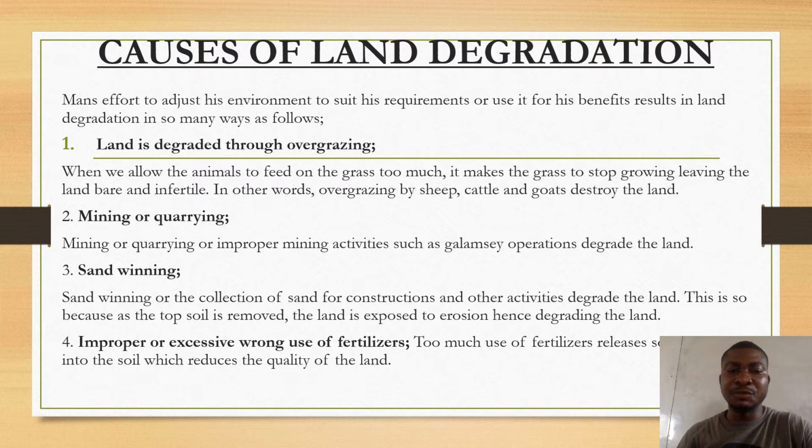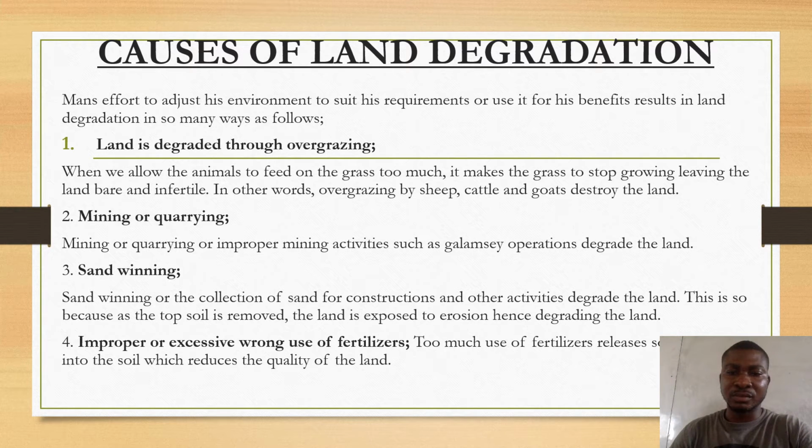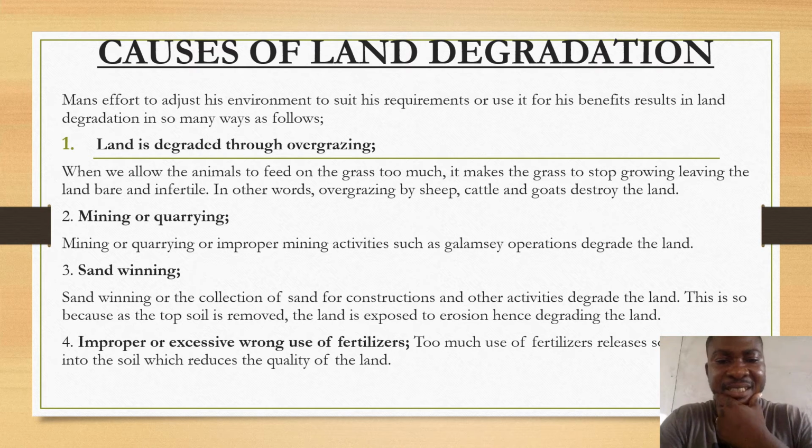Improper or excessive use of what? Fertilizers. What we mean here is that too much use of fertilizers also degrades the land. The quality in the land is lost.